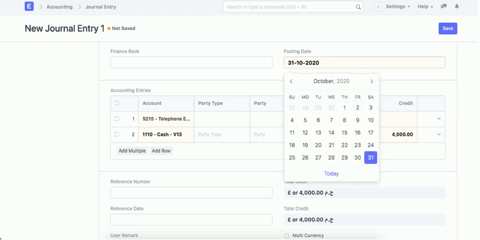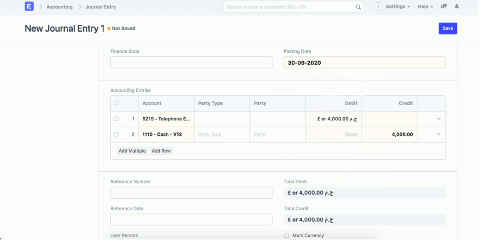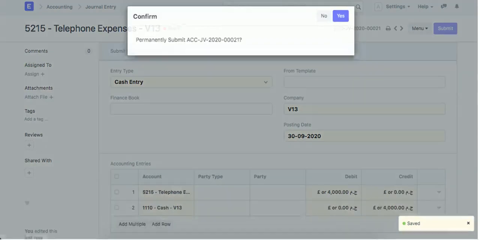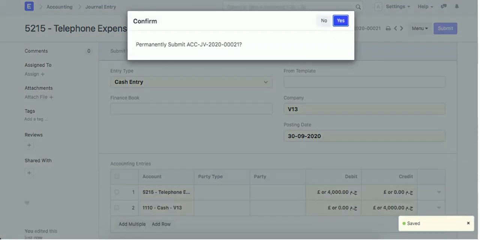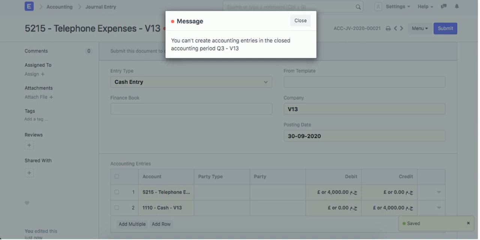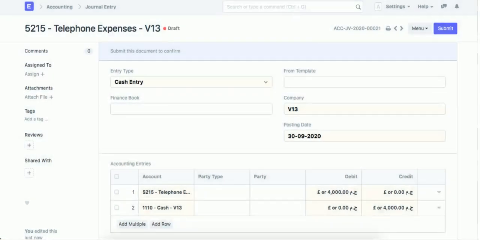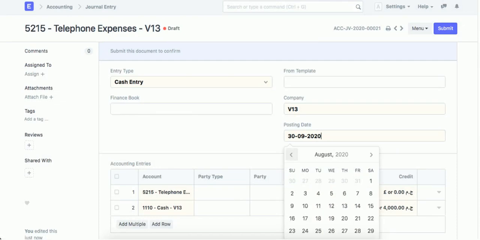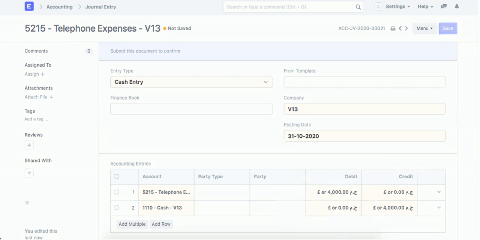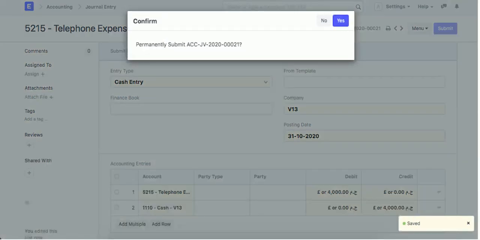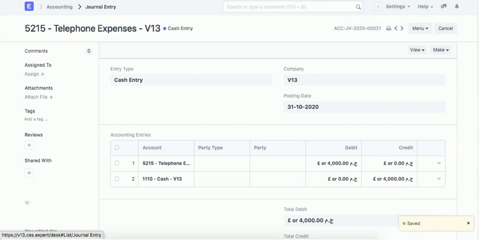if we change this to be in a closed period, let us assume this was at the end of September. This is a closed period. Okay, submit. He will review, and this is a closed period. But if we make it as of today, because this quarter is still open, okay, he will accept it, no problem. So this is when it's closed for all the departments, for all the employees.